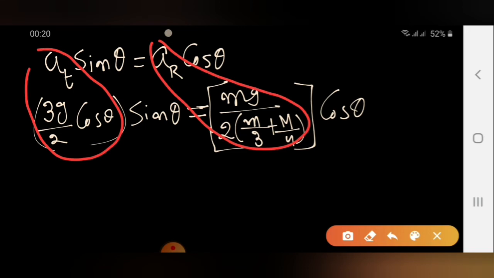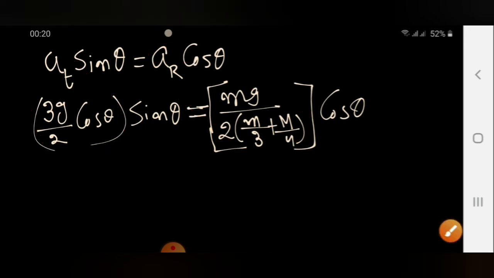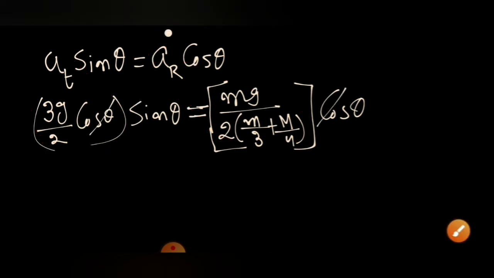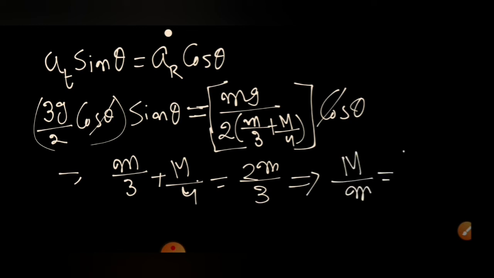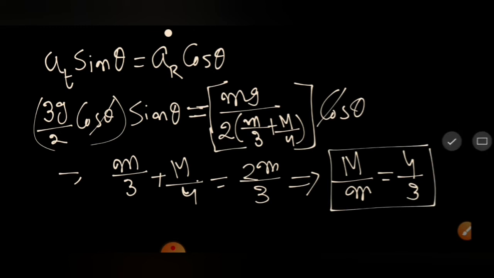After substituting we got this relation, and if we simplify, cos theta will be cancelled out, and we remain with m by 3 plus m by 4 equal to 2m by 3. Simplifying this, we get M by m is equal to 4 by 3. So we got the relation for the masses of the blocks.